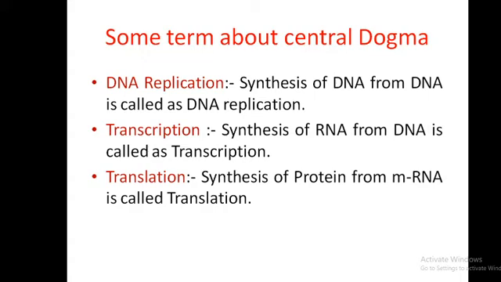Whereas in the translation process, the synthesis of protein from mRNA is called translation. This process is nothing but the synthesis of peptide bonds between two amino acids. Peptide bond formation leads to the release of one water molecule. The peptide bond is a covalent bond which is present in protein molecules.